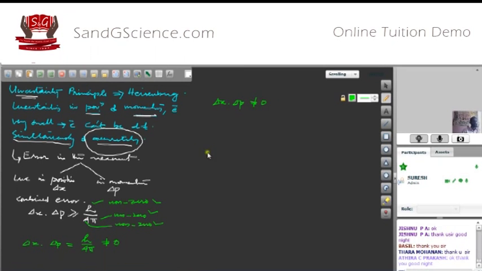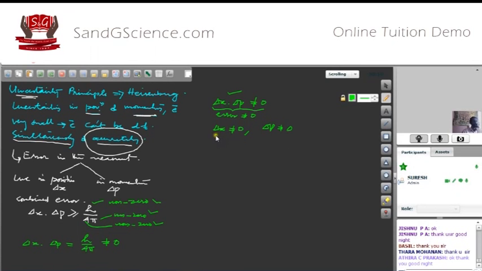Yes or no? Delta x into delta p is not equal to 0. That is, the combined error is not equal to 0, which means there is error. Since delta x into delta p is not equal to 0, mathematically we can say delta x is not equal to 0 and delta p is not equal to 0. That is, if the combined error is not equal to 0, neither of the errors is 0.